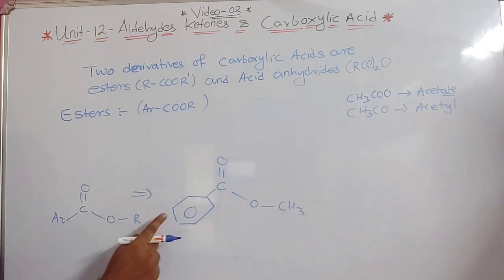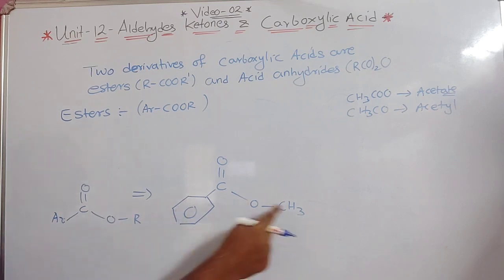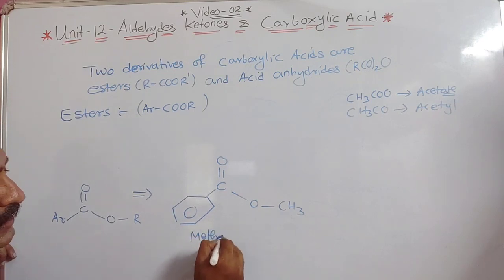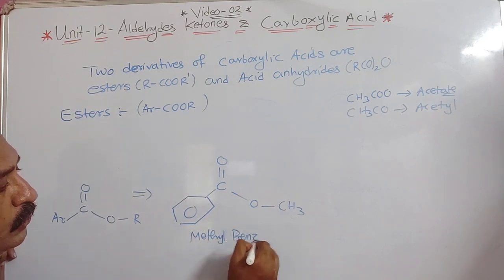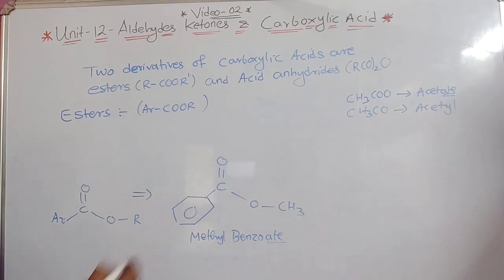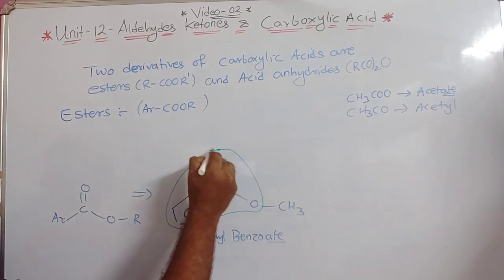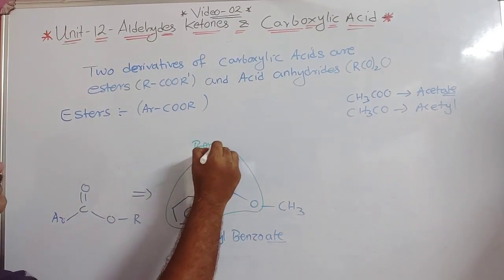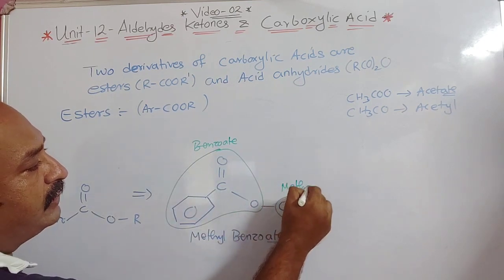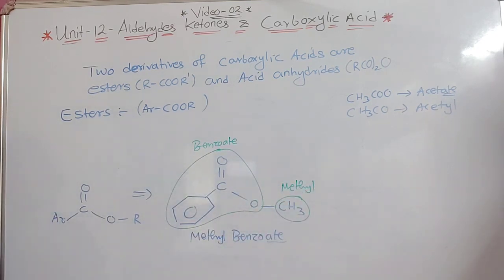Understood? So instead of Ar, what is written? Benzene ring, and instead of R, CH3 is there. What is the name of this compound? The name of this compound is methyl benzoate. Now in this case, this is benzoate, and this is your methyl. So this is how it is written: methyl benzoate.